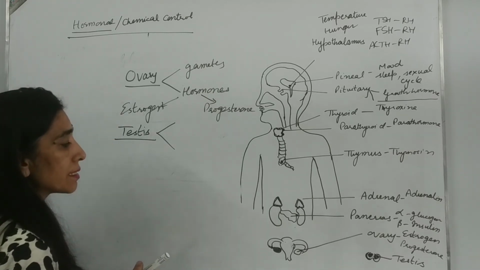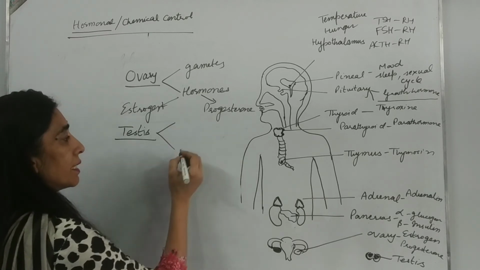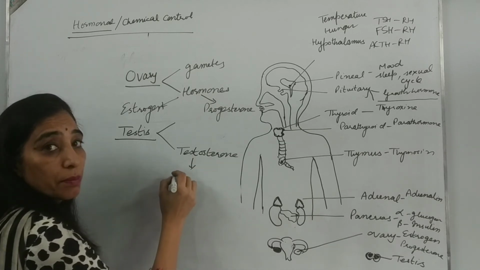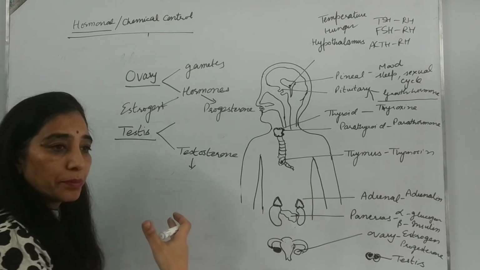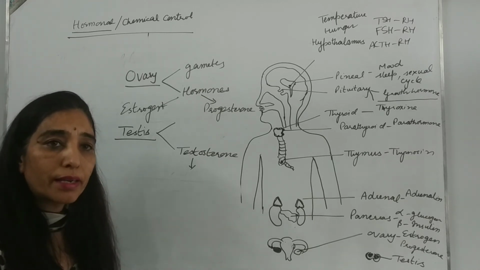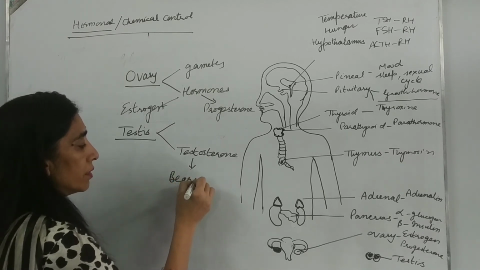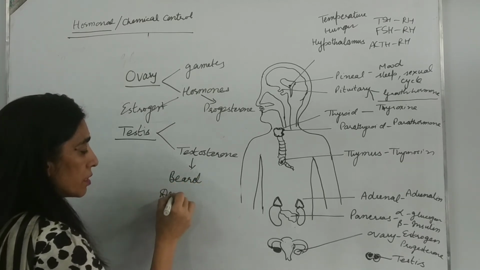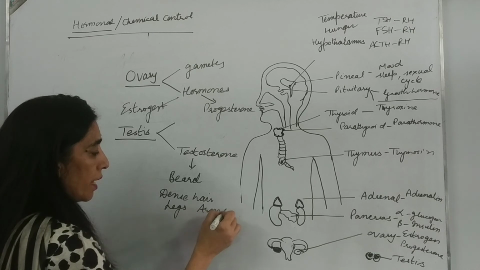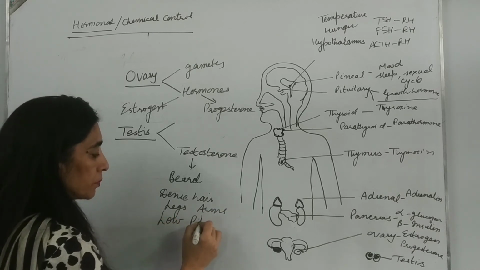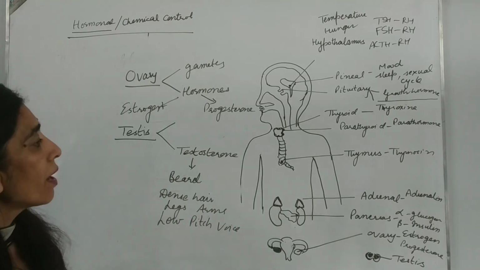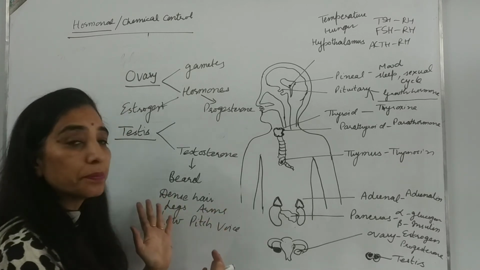Now we come to the testis. Testis releases gametes and testosterone. This testosterone is responsible for maintaining the reproductive system of males, as well as the secondary sexual characters, that is, formation of beard, mustache, hair on legs and arms, low pitch voice, and broad shoulders in case of males. So this is about our endocrine system.